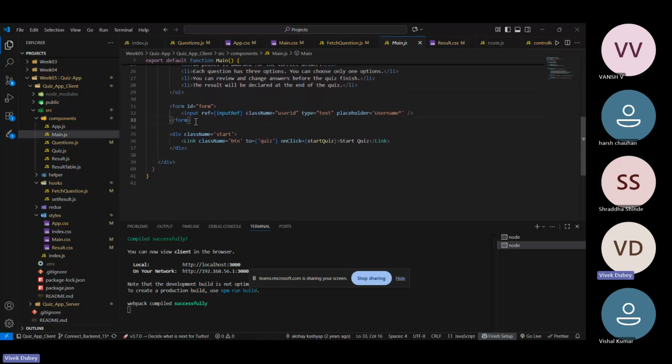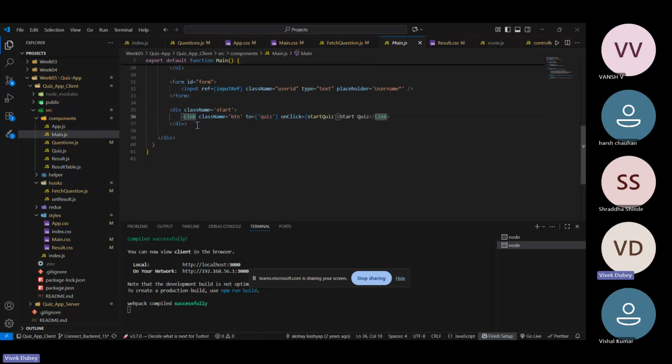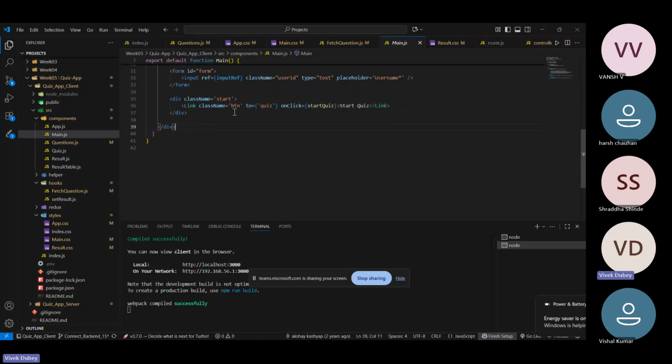Then this is the form where the user needs to enter their username. So this form will accept that username, and this is the link to start the quiz. Whenever he presses that button, it will direct to the next page.